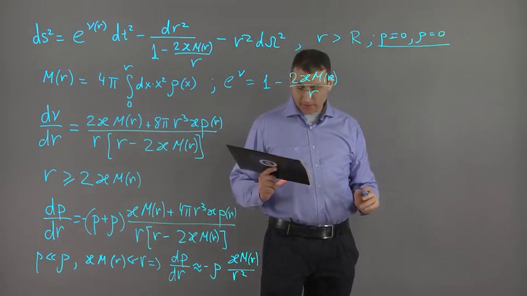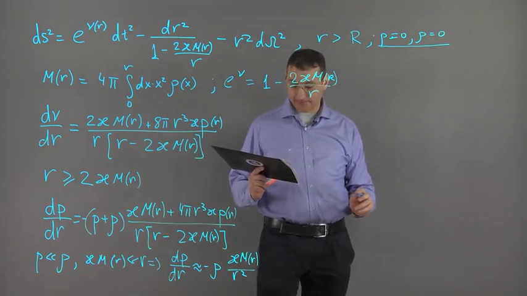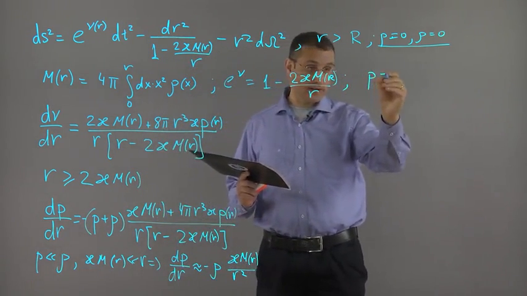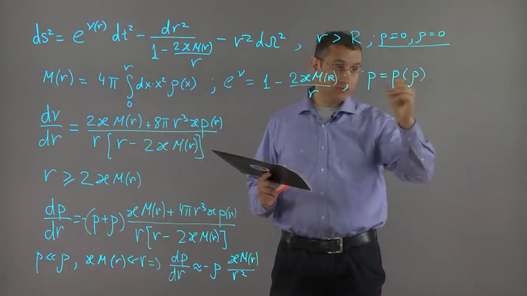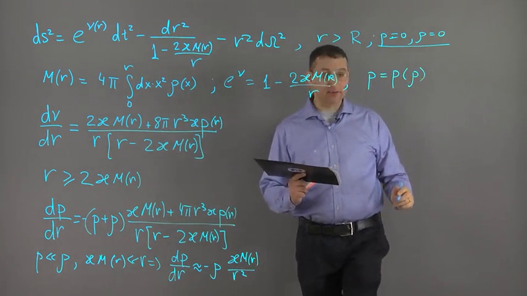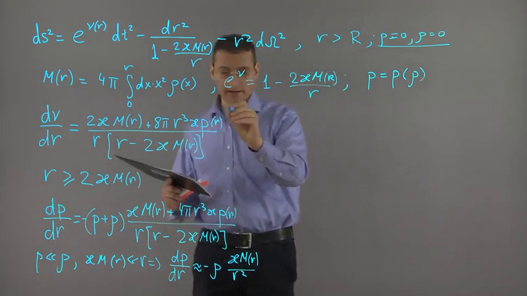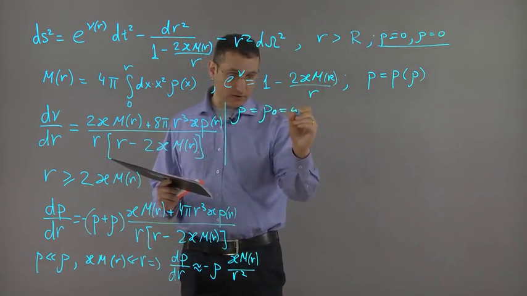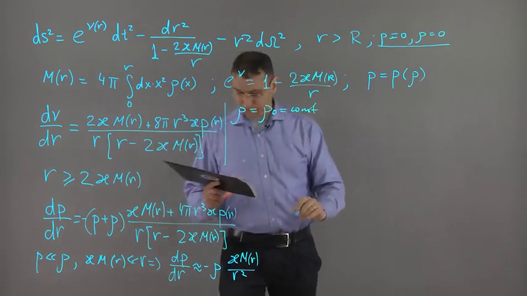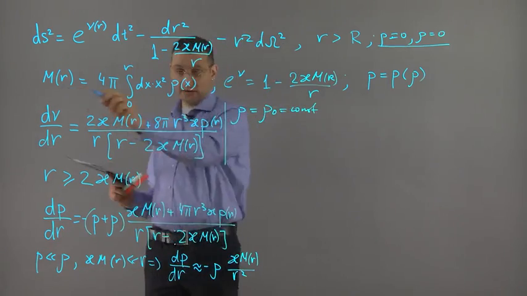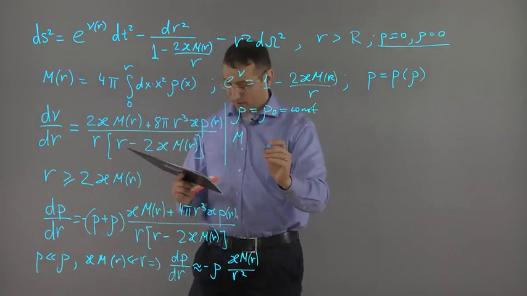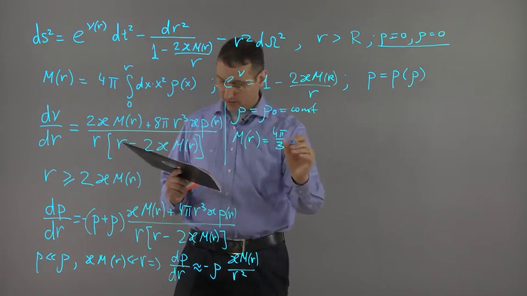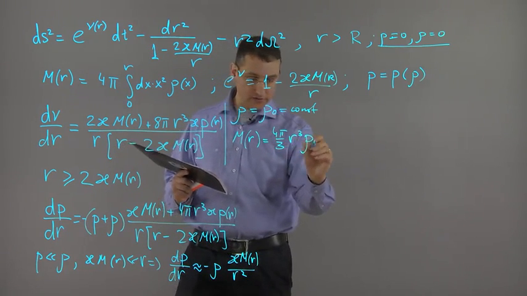So to go further, we have to specify the equation of state. So we have to specify the dependence of p on rho. The simplest equation of state is incompressible fluid. Incompressible fluid is when rho is constant, equal to rho 0, independent of r. In this case, it is easy to integrate this equation and to find that m of r is just 4 pi over 3 r cubed times rho 0.